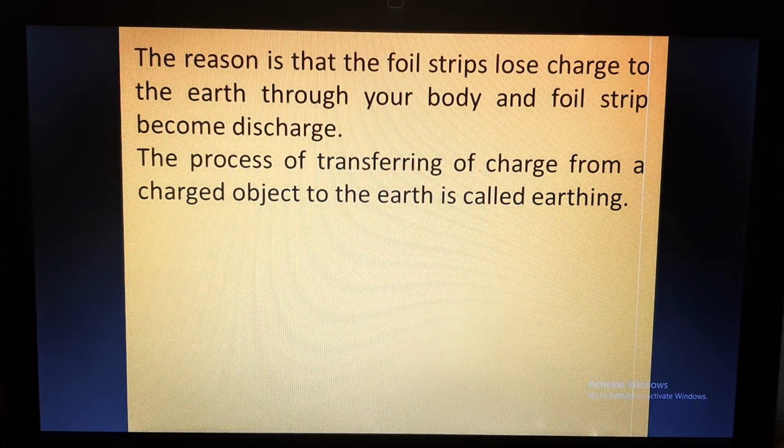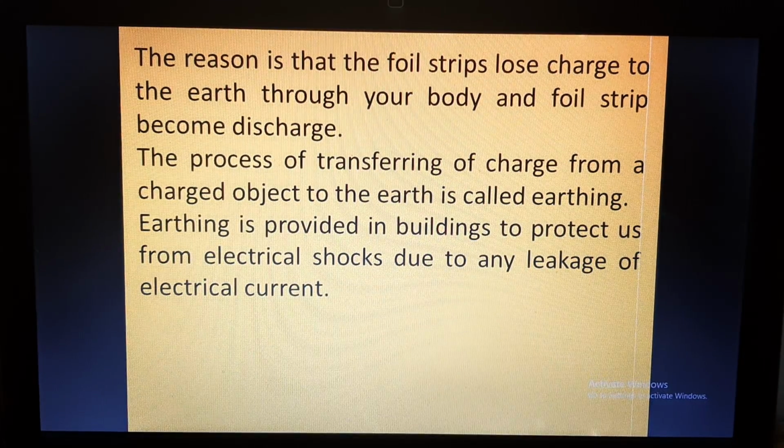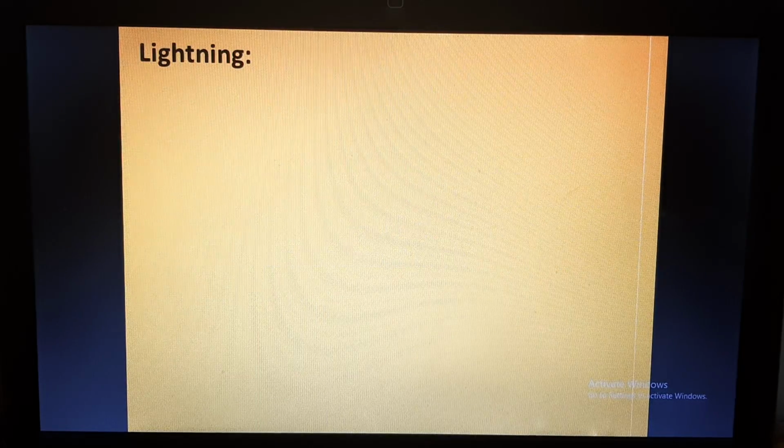And whenever you get a shock, if you are barefoot or if you are touching the socket or switchboard with a wet hand, you get an electric shock. This is also for the same reason, right? So the process of transferring charge from a charged object to the earth is called earthing. So earthing is basically what? It is discharging of a charged object while the charge goes to the earth. Now earthing is provided in buildings to protect us from electrical shocks due to any leakage of electric current.